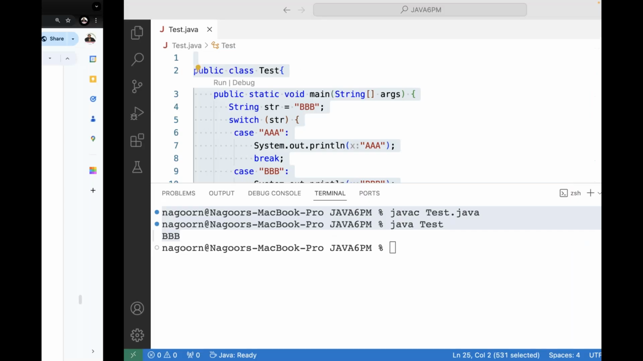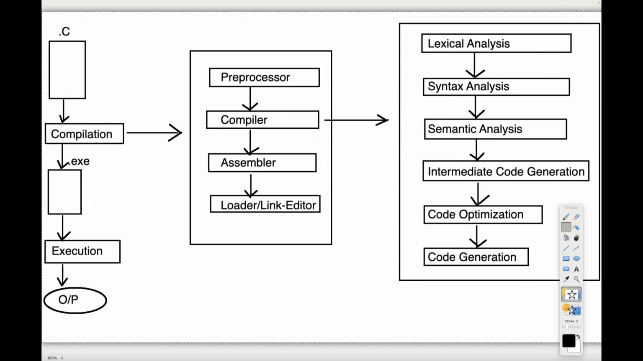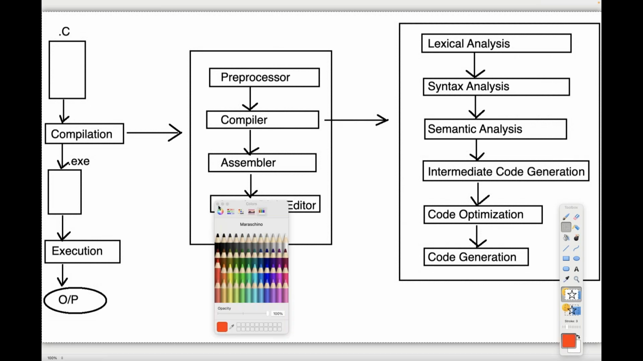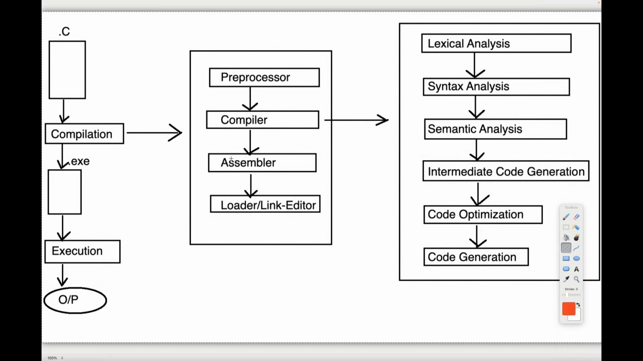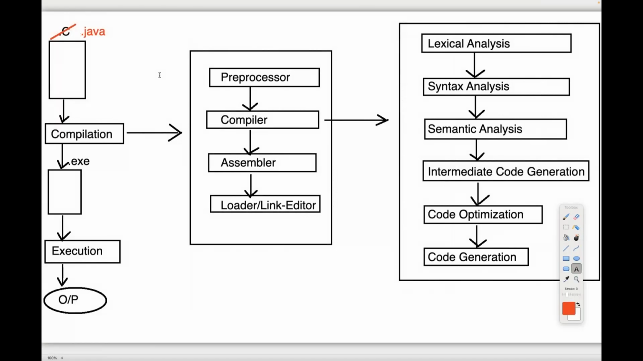Before starting my Java related content, this is a diagram I have given with respect to C and C++. Now I want to convert this diagram to Java. What changes are required here? Observe carefully. First of all, I want to remove the name dot C. In place of dot C, we get dot Java. The Java program's extension is dot Java.